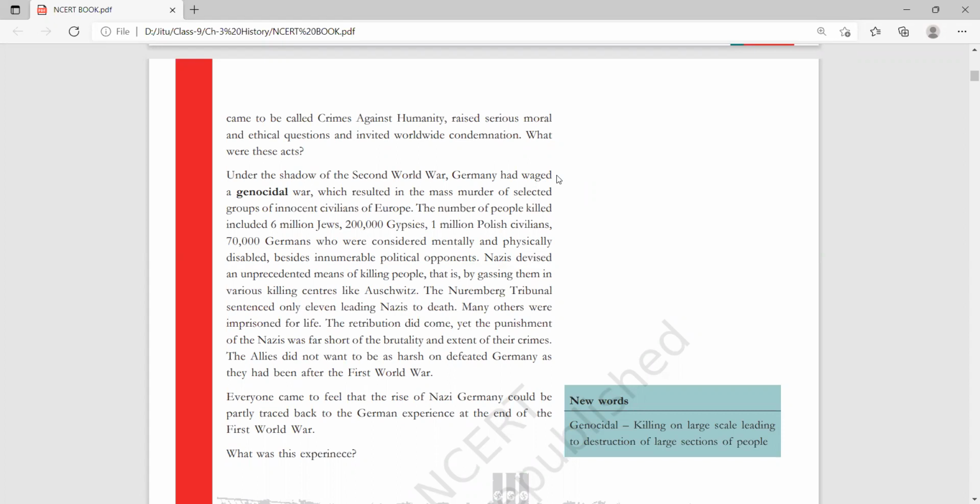That's why everyone came to feel that the rise of Nazi Germany could be partially traced back to the German experience at the end of the First World War. Most people thought that whatever happened in Germany, the reason for the Second World War, was only because Germany faced a humiliating treaty after the First World War. This was the basic reason for it.